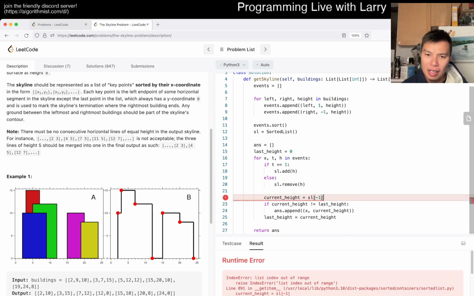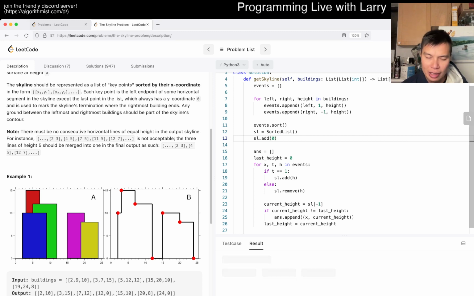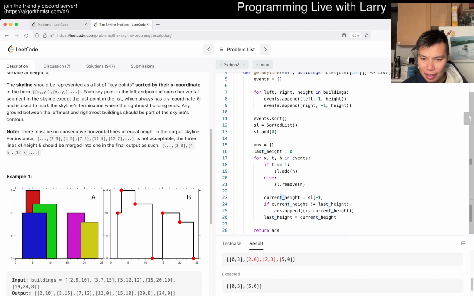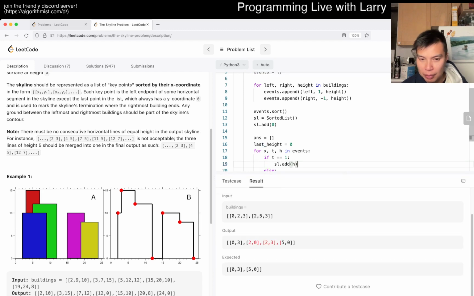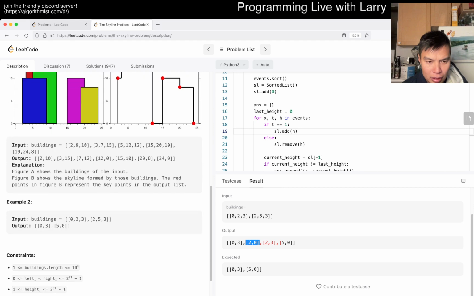Oh yeah, I guess at the very end. Oh okay, I see. So maybe there are two ways you can do it, but I guess I would just do it as add 0, and that should handle the case, because basically there's no items inside is what I'm handling, I think. Okay, let's see. Maybe I also misunderstood this, to be honest. Because now it goes to 0. Maybe I misunderstood this. Hang on. 0 to 2, 2 to 4. Okay, I think I have to handle these things all in order.